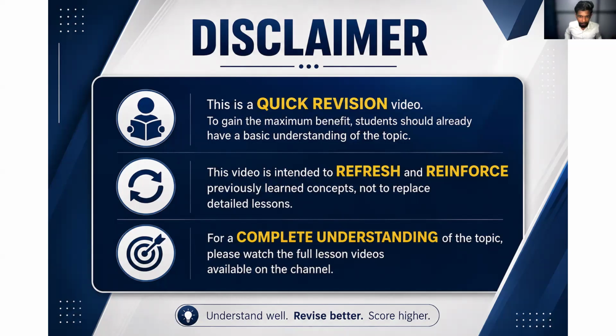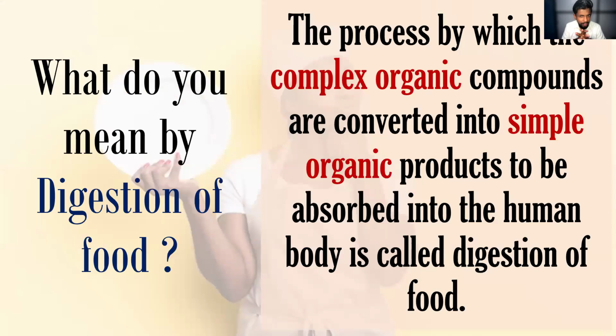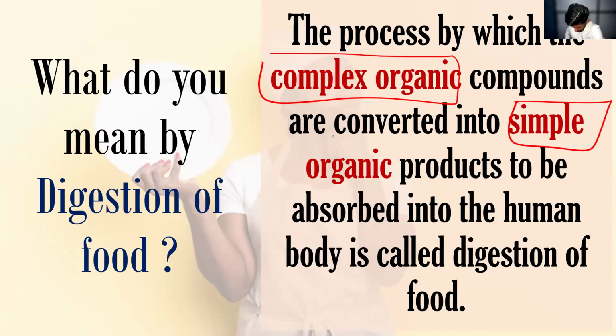Okay, now we'll move to the lesson. We are going to discuss the digestive system, the first system in your unit number 6. First of all, we are going to start the lesson with the question: what do you mean by digestion? Digestion means converting complex organic compounds into simple organic compounds. Try to get the idea of what it means.